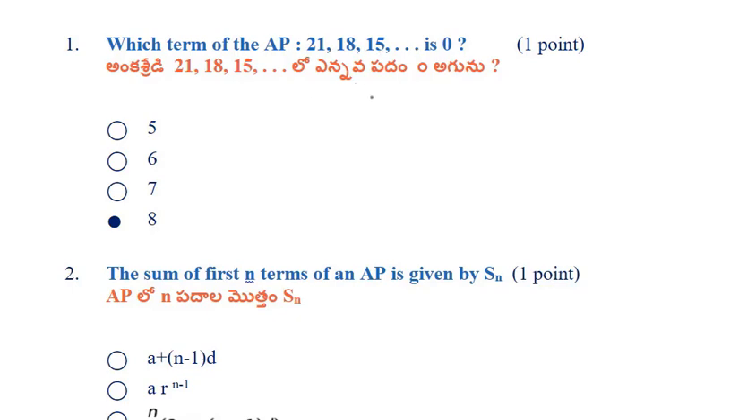21, 18, 15 is 0. Okay, let the nth term is 0. a plus n minus 1 into d is equals to 0. That means here a is 21 plus n minus 1 into d equals to, we know the formula, a2 minus a1, so 18 minus 21, so that equals to minus 3